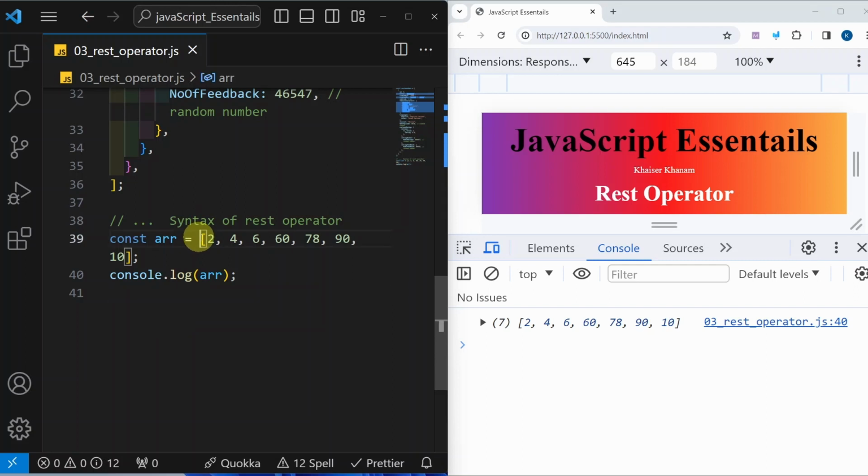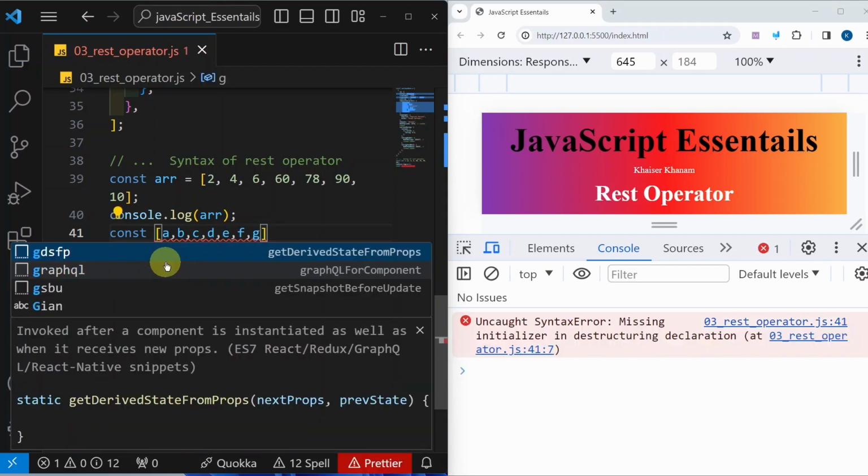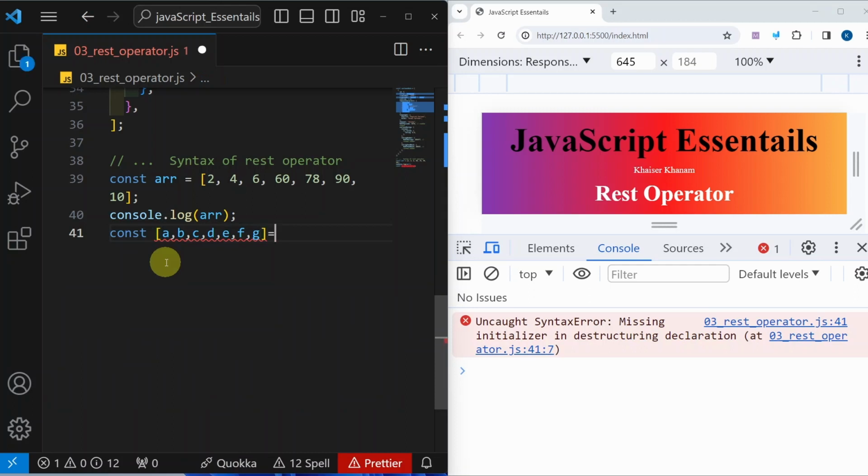Now what I want is to assign variables to each of the elements. I want to take all the elements outside of this array. For that, easily we can do array destructuring, and for every element we can assign a variable. For array destructuring, we will be using square brackets. Inside this, I am having 7 elements, so I can give 7 variables A, B, C, D, E, F, G. Save this. Now I will be getting an error. What I have to do? I just have to assign it to my array. This is my array. I will be assigning it to my array.